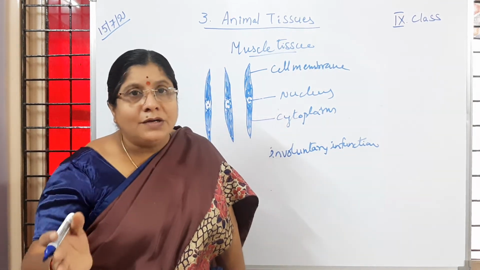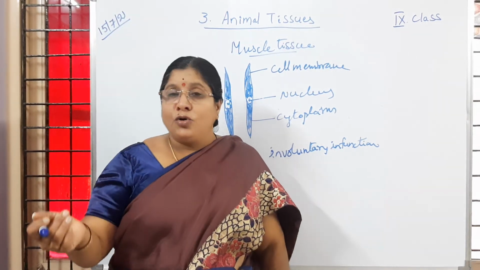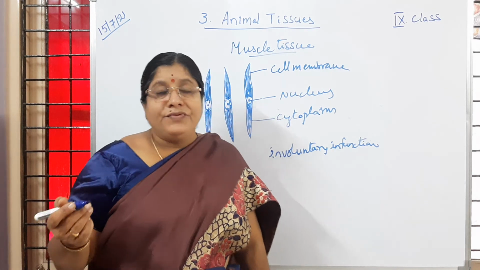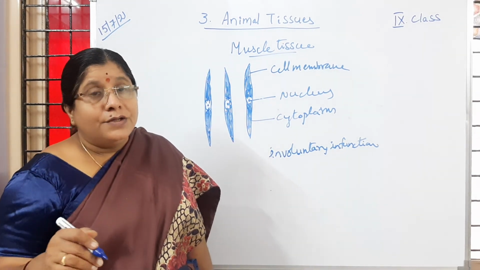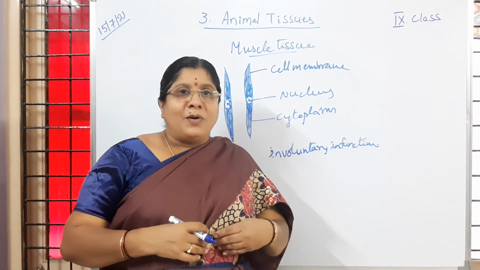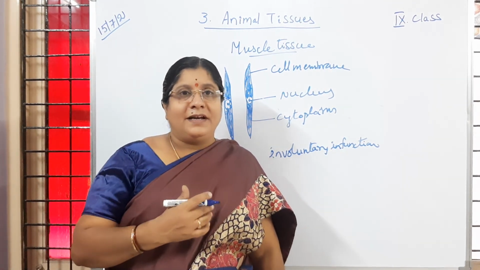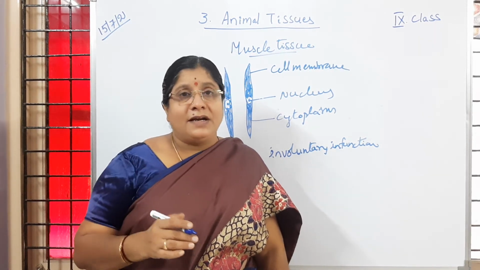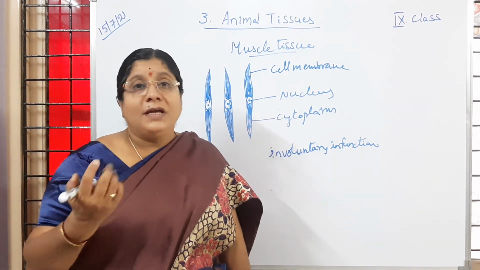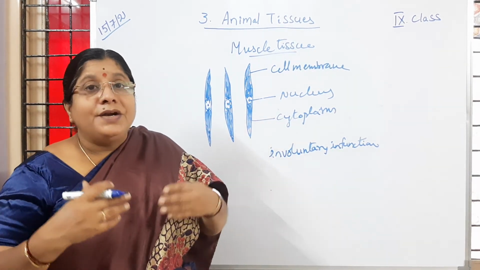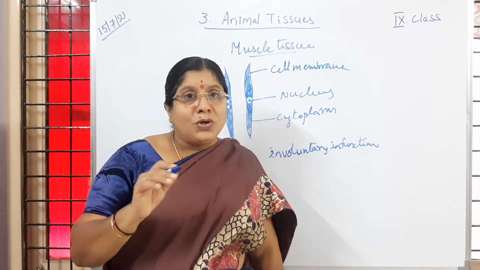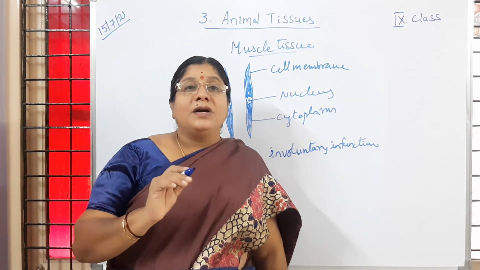If you want to walk, you walk. If you want to sit, you sit. If you want to write, or watch TV, you do it willingly. Have you followed what I said? But inside our body, the intestines and heartbeat, no one is going to tell the heart to please take rest for some time. And blinking of eyes also. Without our notice, we continuously blink our eyes. So they are involuntary in function. Those actions are not carried out because of the brain.